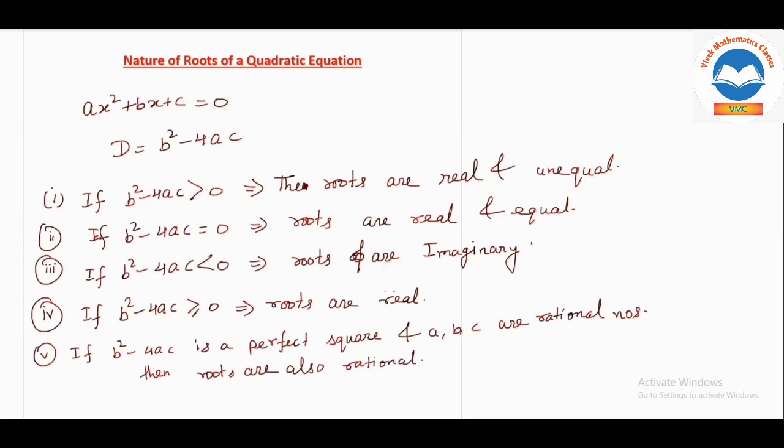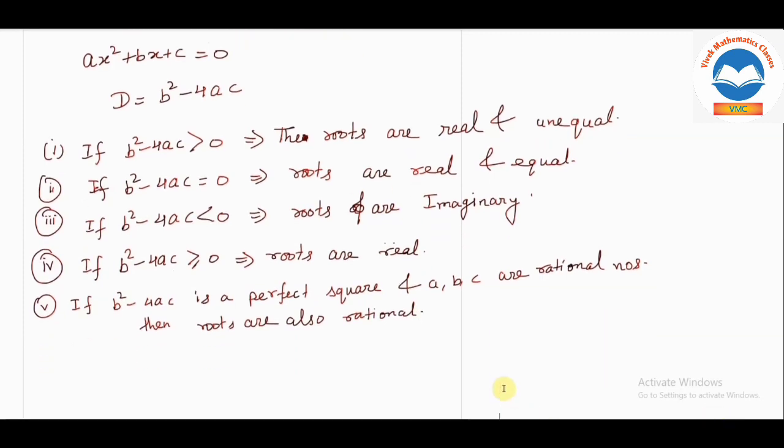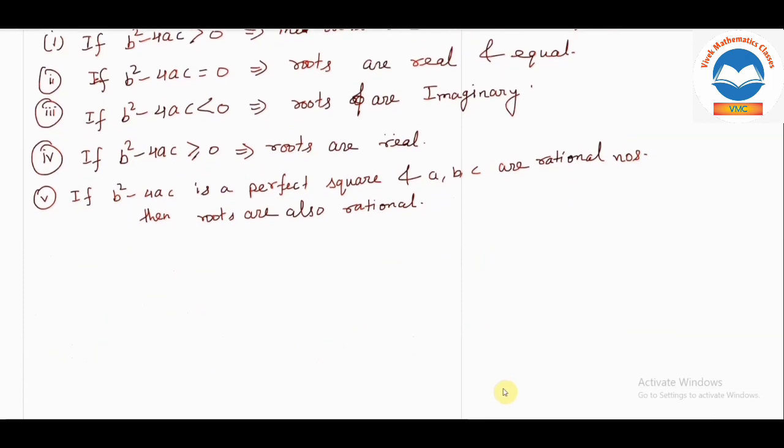And sixth one, what can we write? If this will not be a perfect square, then the roots will be irrational. Sixth one, if b square minus 4ac is not a perfect square, then what can we say? Roots are irrational.